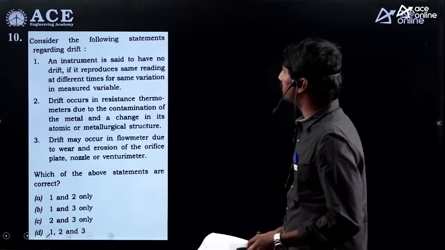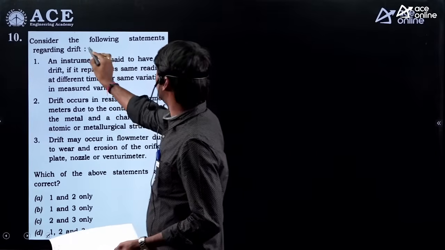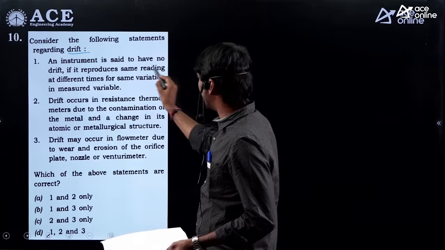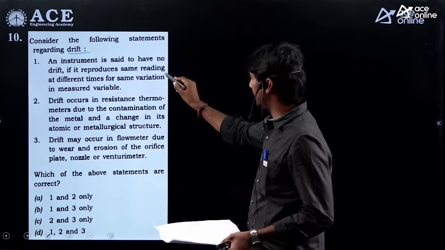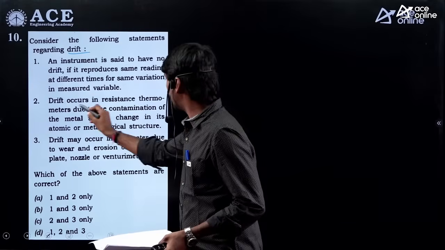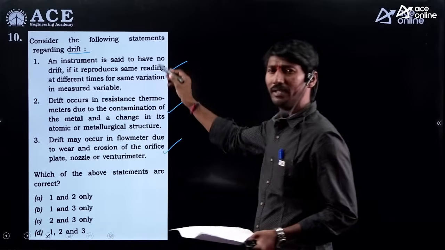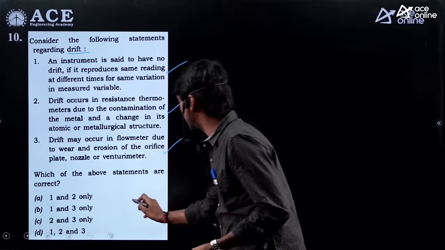Right. Next one is, an instrument is said to have no drift. He is asking about the drift. No drift means it reproduces the same reading at different times, same variation. Yes, change is constant. Yes, this is correct. Drift occurs in a thermometer due to the contamination. All are correct. These are simply conceptual statements. So therefore, all options are correct. So answer D.